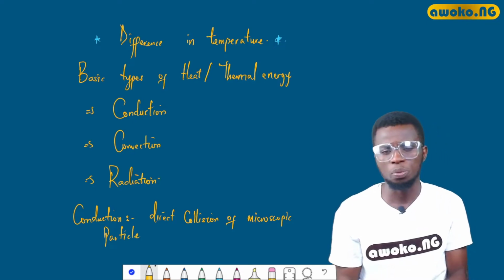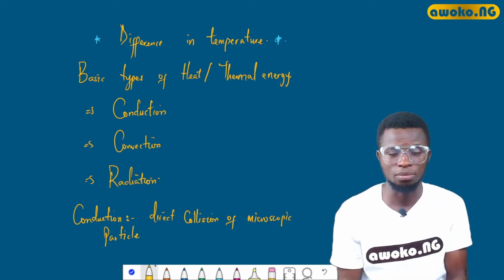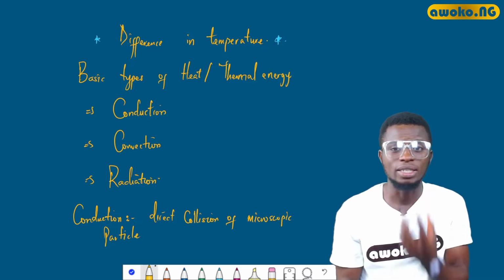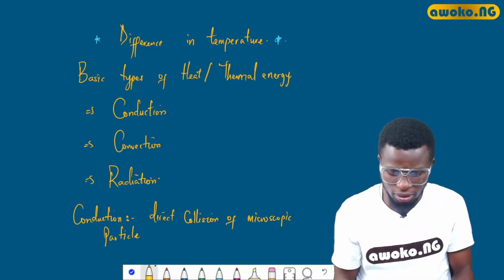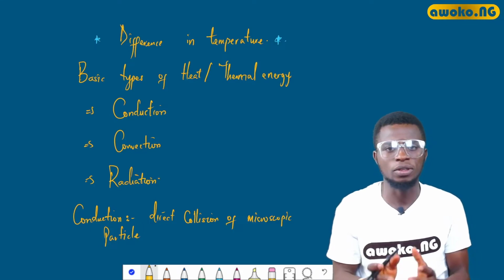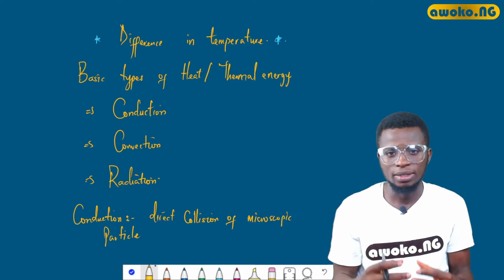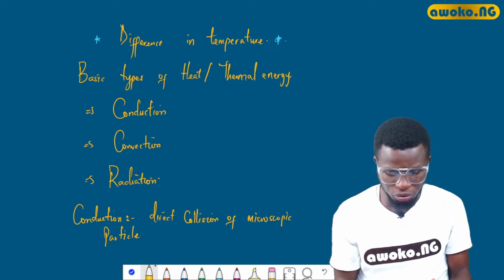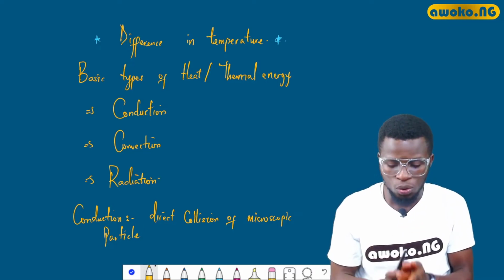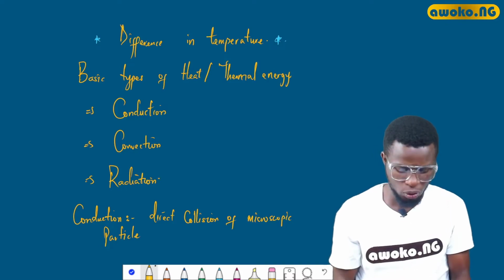And by microscopic particles, I mean particles that cannot be seen visibly with the naked eye. So it is the transfer of internal thermal energy by the direct collision of microscopic particles within a body.